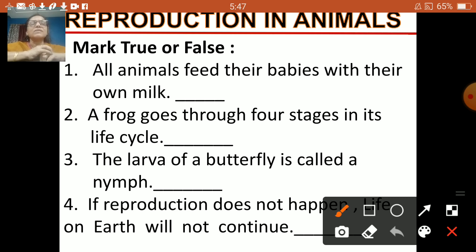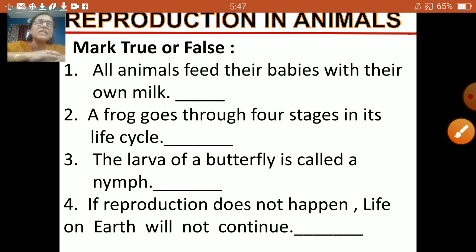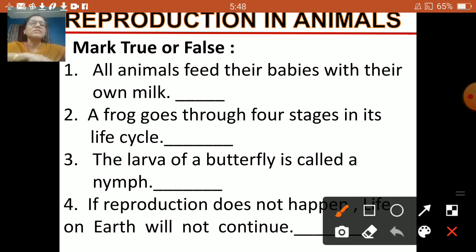So it is again false. Next one, if reproduction does not happen, life on earth will not continue. Life continues because reproduction happens. If it doesn't happen, life will not be able to continue. So this is true, children.